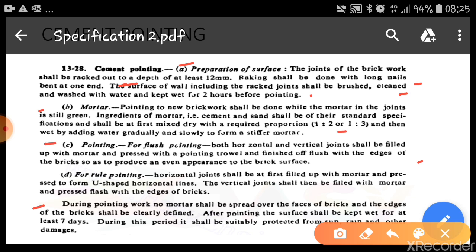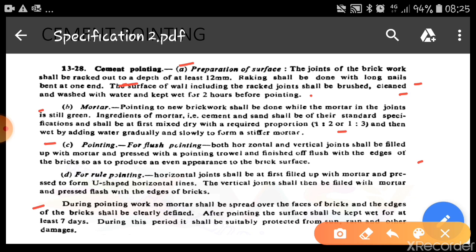During pointing work, the mortar shall be spread over the face of the bricks and the edges of the bricks shall be clearly defined. This is an important factor. Since we are doing only the pointing, the mortar should not spread on the surface of the bricks. The edges should be clearly defined, and whatever mortar is spread on the surface of the bricks shall be cleaned immediately.